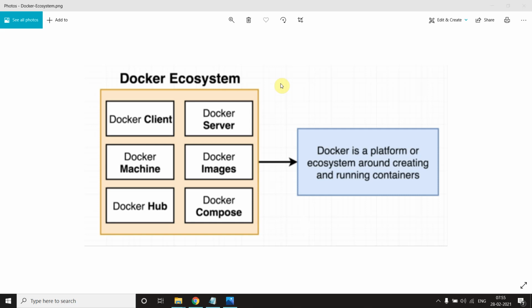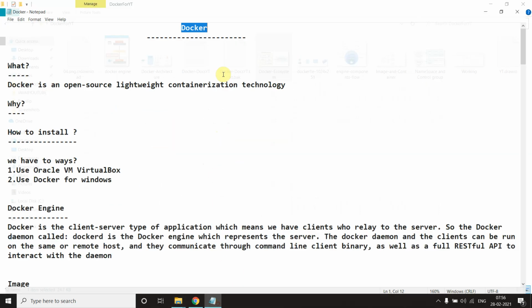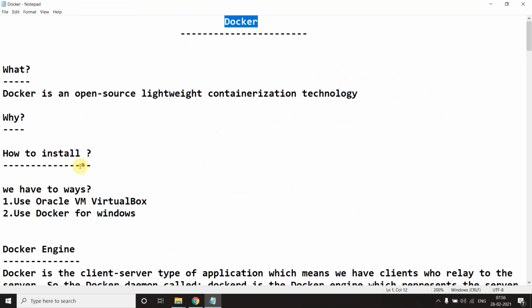When someone talks about Docker, they are not talking about only one thing. There are a lot of things in the Docker ecosystem: client, Docker server, Docker image, Docker machine, hub, and compose. In this video, we will discuss the client, server, image, hub, and containers. When someone says Docker, they are actually talking about an ecosystem. I hope you got an idea of what Docker is. Now let's move forward.